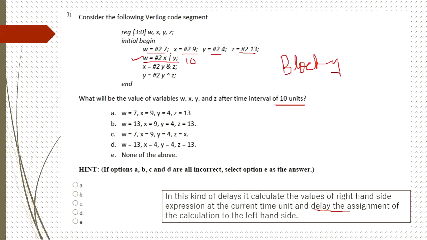If we do a logical OR operation between these two, the value of w will be 13. So here is 13 and here is 13. Out of these two, one of the answers will be it. And what is x? x is in the next line, so this will execute at 12 time units, but in the question they have specified we need to find at 10 time units. So this statement will not be executed at that particular stage. That's why the initial value of x is 9. x is 9. So B is the answer.